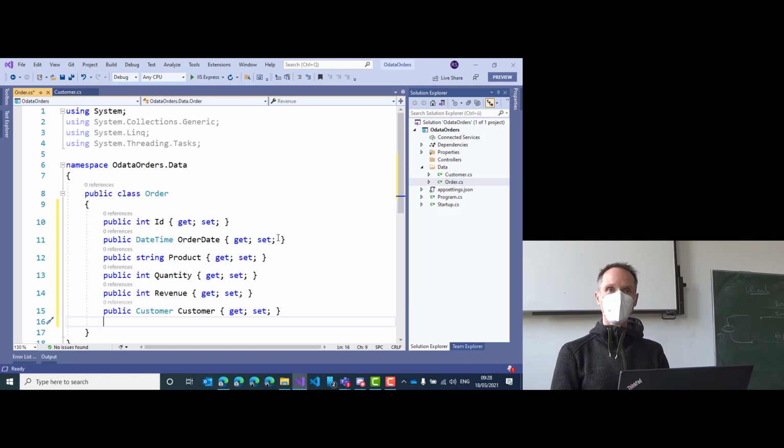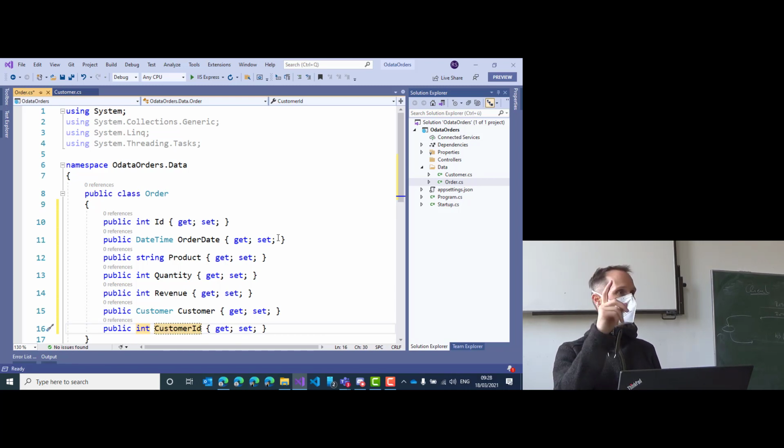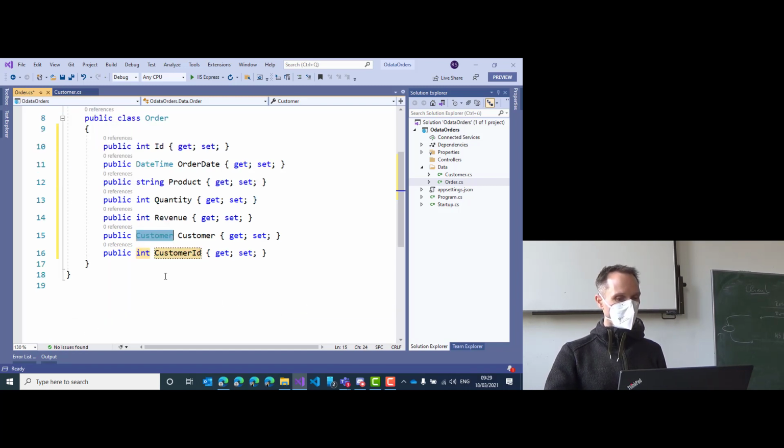What we could do, optionally, we could also add the foreign key value by using customer ID. Can you remember this pattern? Customer with the customer type, and a second one with the foreign key. That will be the foreign key column in the database. Good. Nice.